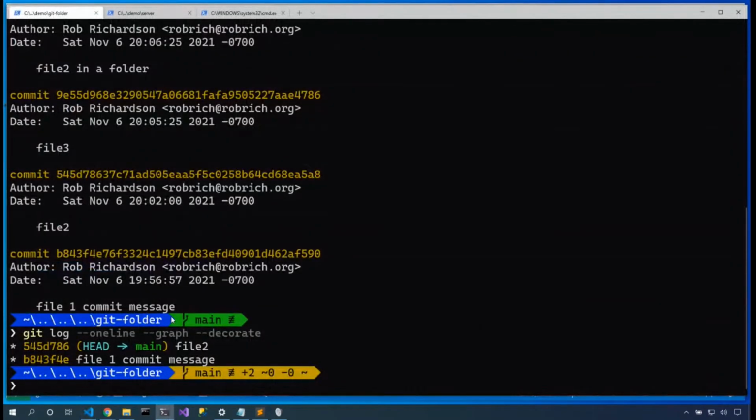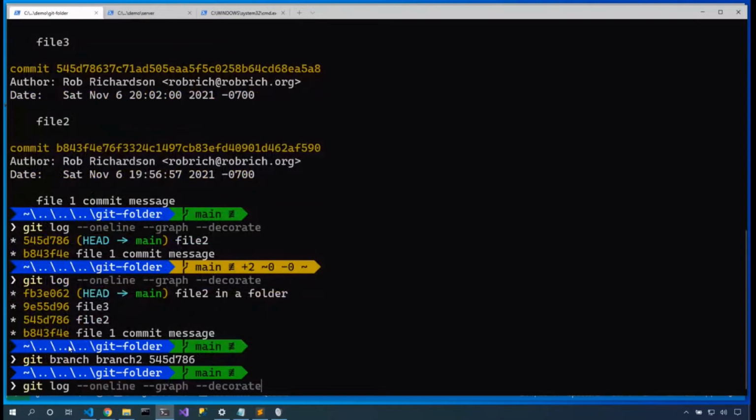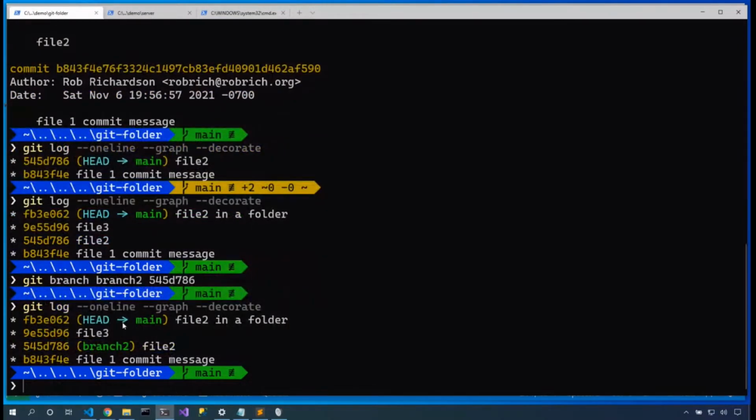So if we were to say git checkout, let's create a branch. git branch branch2, and we'll put it here on this file 2. Oops. branch2, there we go. Now we have 2 branches. HEAD is pointing at main and branch2.